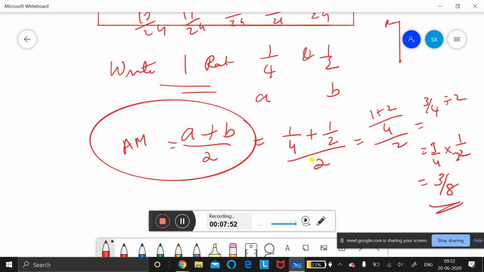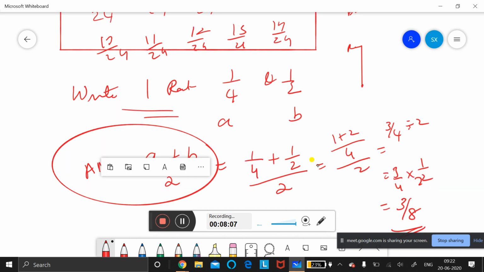If they are asking one rational number, you can use this formula, A plus B by 2. Take one number as A and another number as B, add both and divide by 2. If they are asking 10, 6, 5 numbers, the method which I taught you is the easiest. That's all. You can easily do your homework.